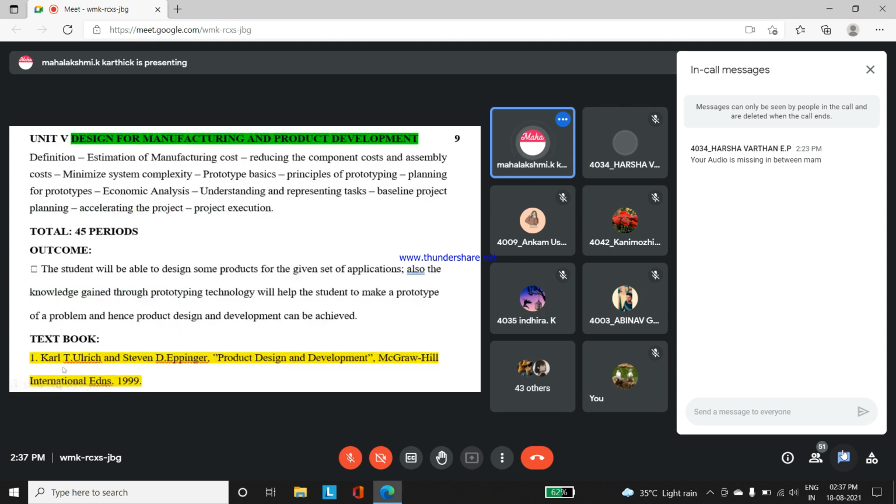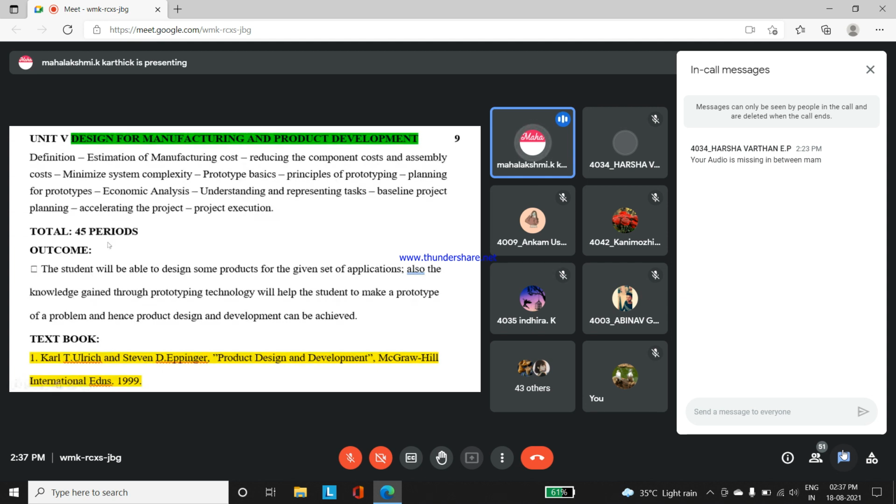Karl T. Ulrich and Steven D. Eppinger, Product Design and Development, McGraw-Hill International Education. A very good book, and I have a PDF copy as usual. How I send for CA, like that I'll send for the PDD subject. You do not worry, start learning the subject whenever you have free time, like reading a newspaper. You have to start learning the concepts of product design and development.